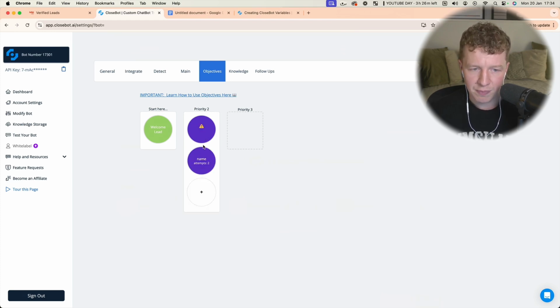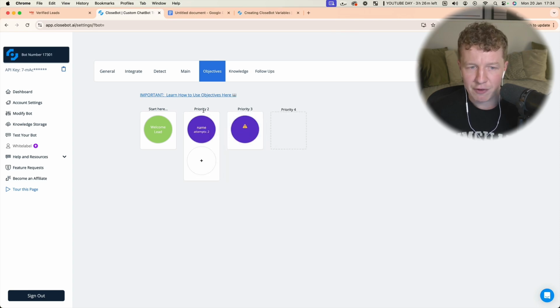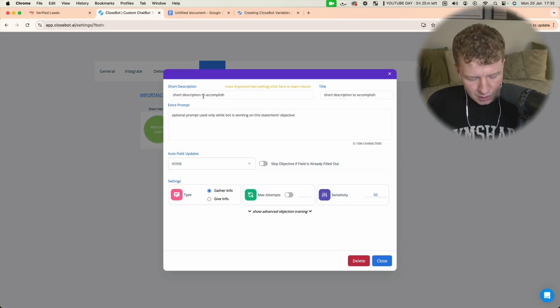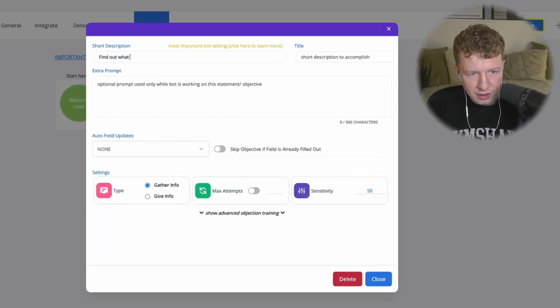The next thing I'm going to ask them, actually I'm going to move to the next priority, because just to clarify, these priorities are based on literally as they say. It is a priority, like which priority do you want to collect that information. So for example, if you need to know something, for example, do they actually want a roof replacement, then you may want to move these around. So we're going to probably play around with these a little bit. I'm going to go ahead and find out what they are looking for.